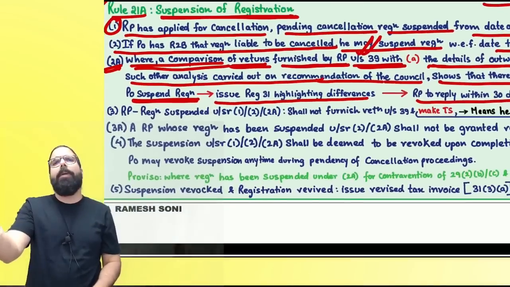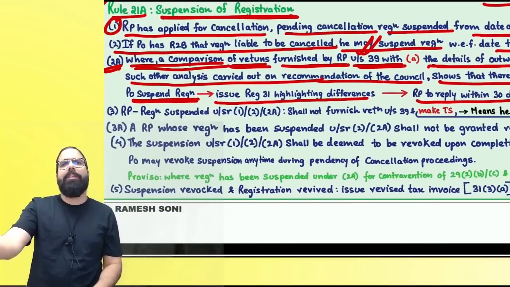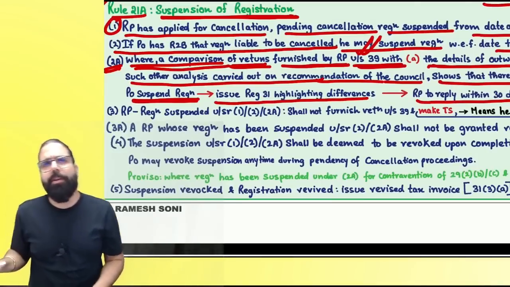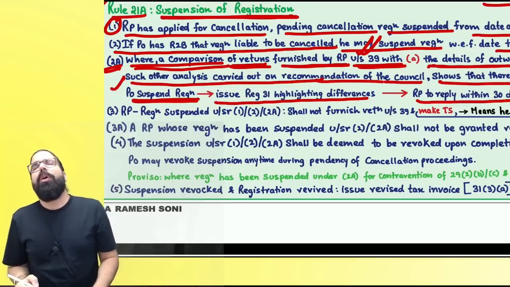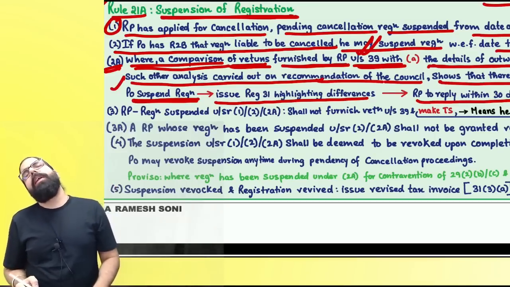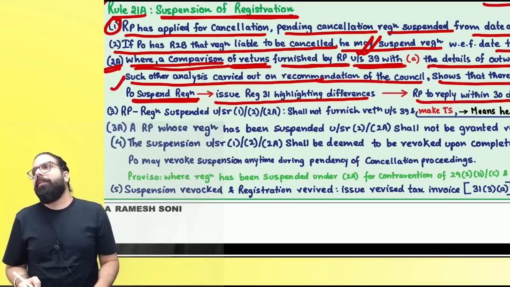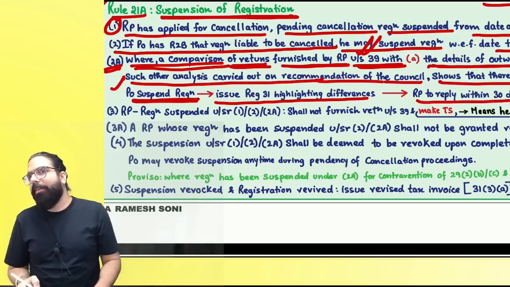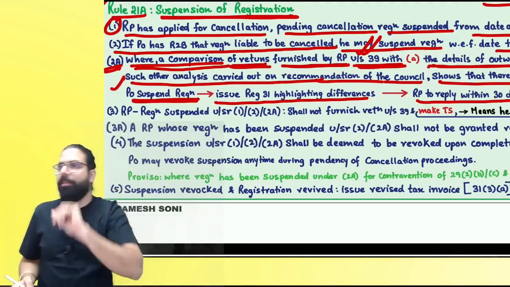Now, once you reply, if the proper officer finds everything okay, very good. If the proper officer does not find everything okay, then he will cancel your registration. Can I go ahead, everyone? But here actually what happens? With GSTR 2A, automatically the system checks, and for GST suspension REG 31 will be issued, saying that, sir, there are anomalies. Can I go ahead, everyone?